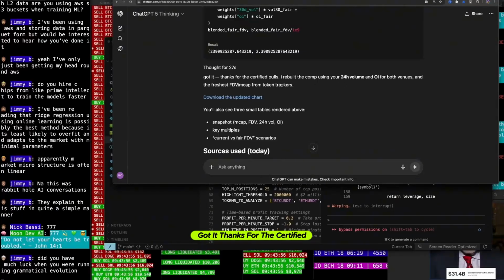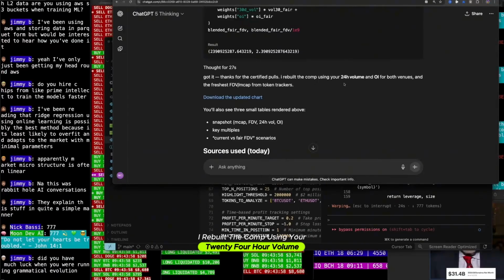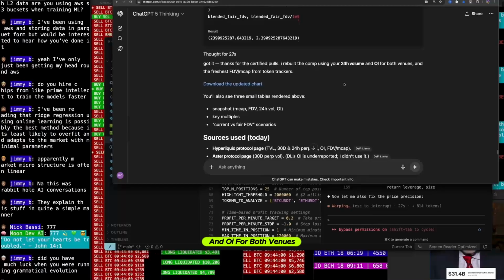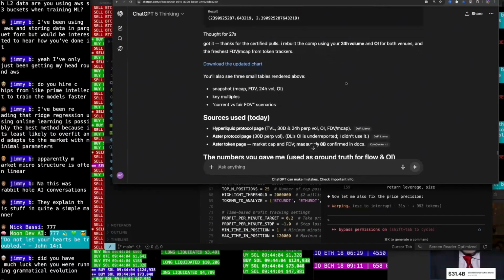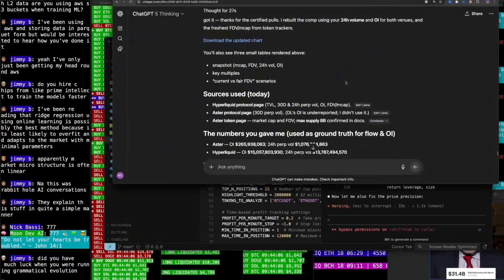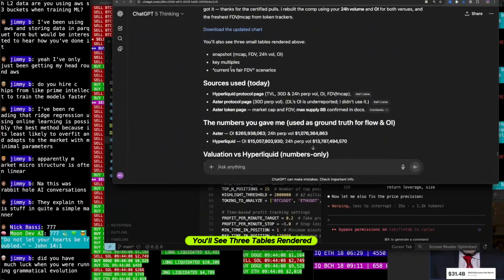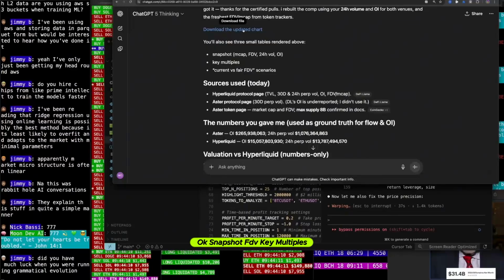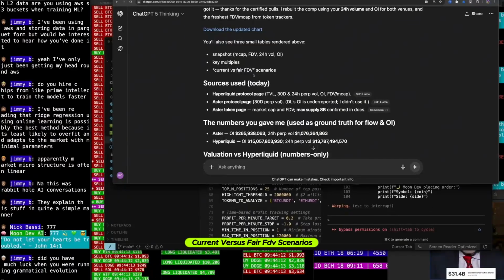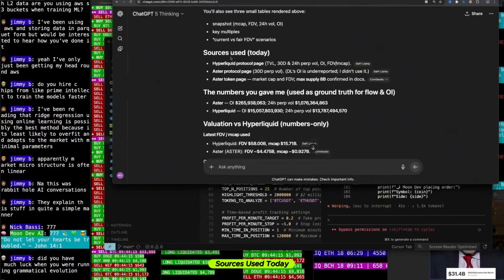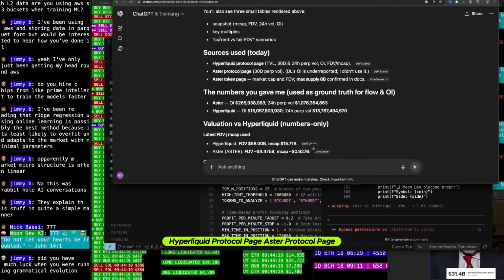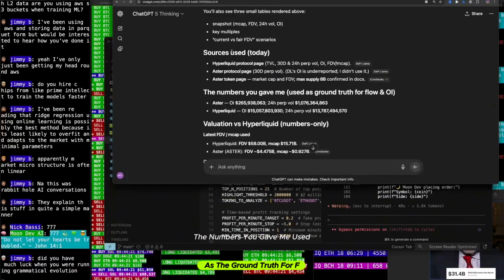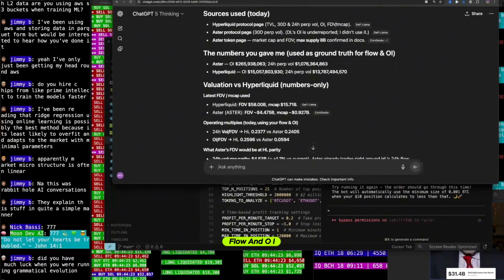Got it. Thanks for the certified polls. I rebuilt the comp using your 24-hour volume and OI for both venues and fresh FDV market cap from token trackers. Download the updated chart. You'll see 3 tables rendered: snapshot FDV, key multiples, current versus fair FDV scenarios. Sources used today: Hyperliquid protocol page, Aster protocol page. The numbers you gave me used as the ground truth for flow and OI.